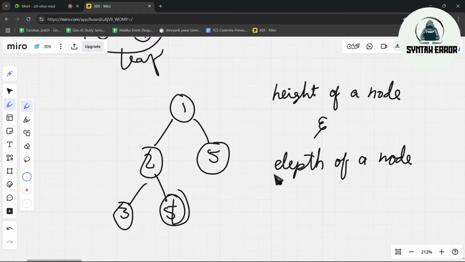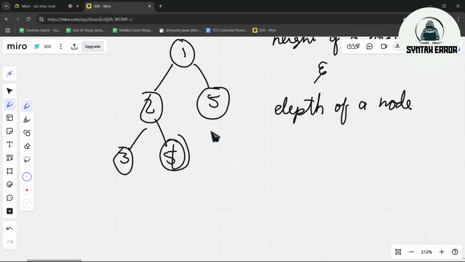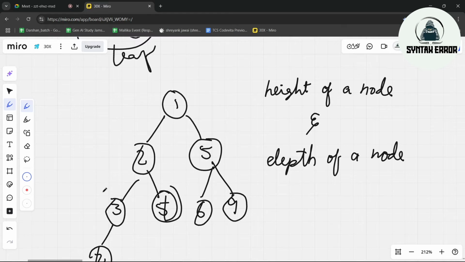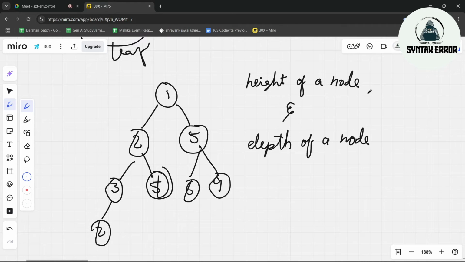I have seen many students who are confused between height and depth. To understand more, like 6, 9, 2. Okay. So guys, height we will measure from the leaf node. Depth we will measure from the root node.